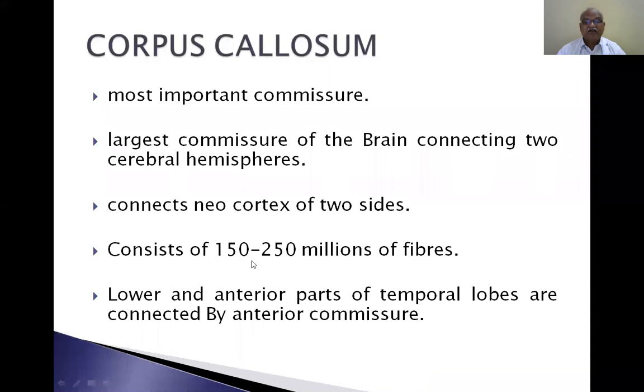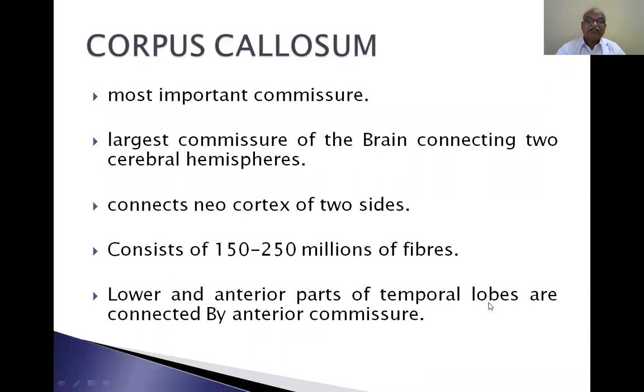It consists of 150 to 250 million fibers. So, both cerebral hemispheres are connected with each other, except the lower and anterior parts of the temporal lobes.